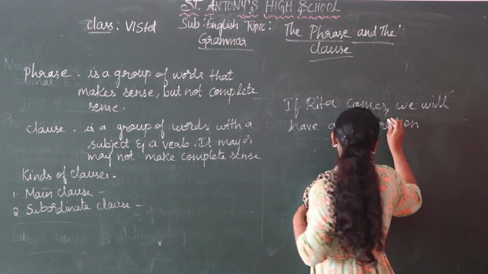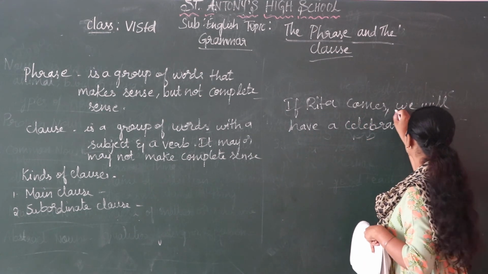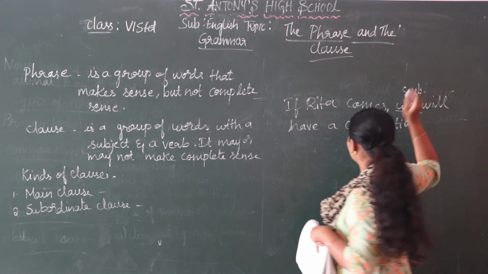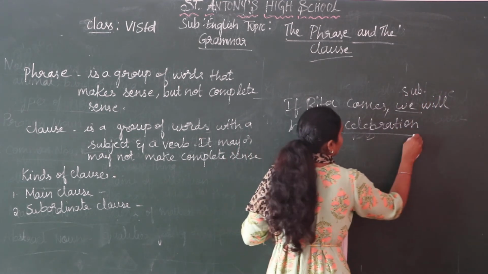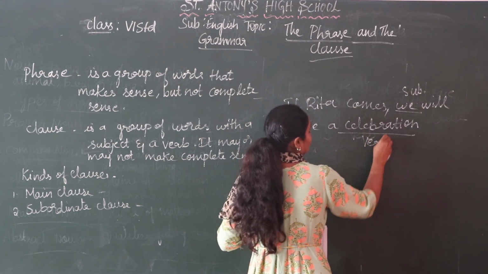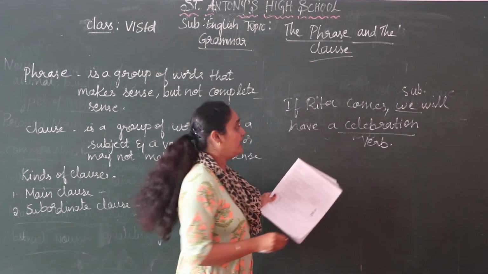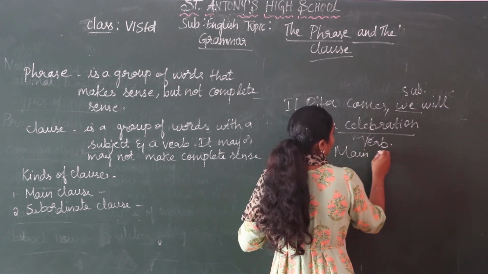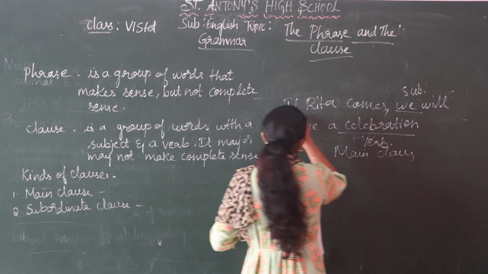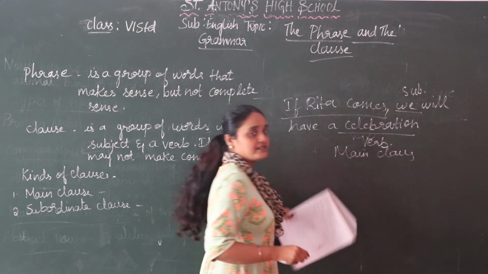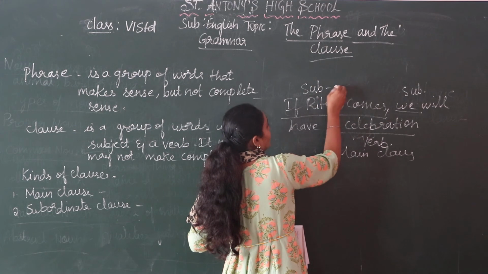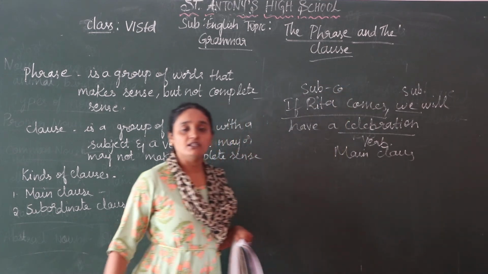So for the second part, we is the subject, and have is the verb. So this is the main clause. And the first part, if Rita comes, is incomplete, so it is the subordinate clause. Understood, children?